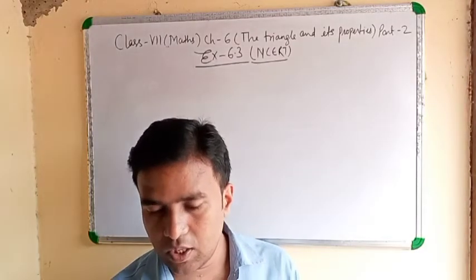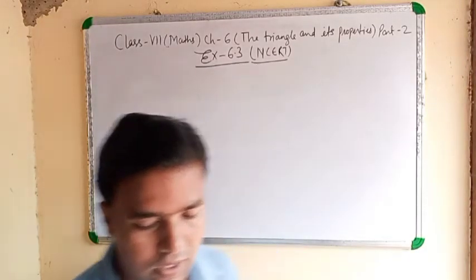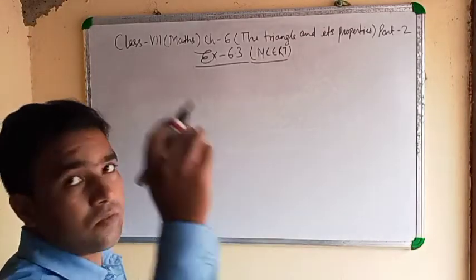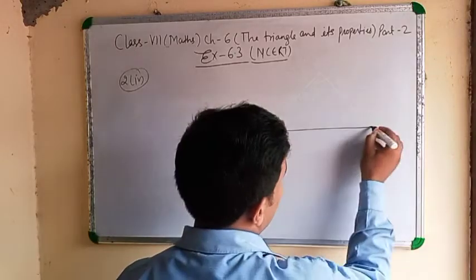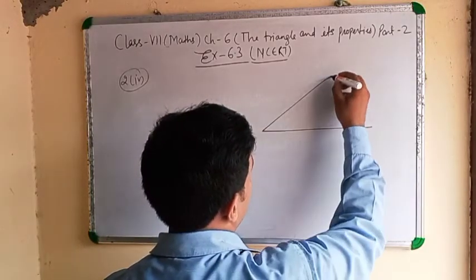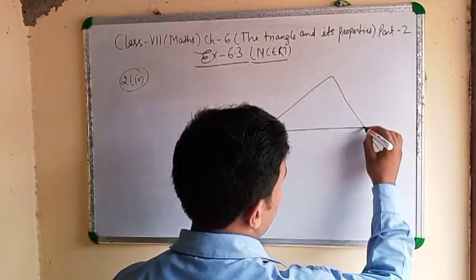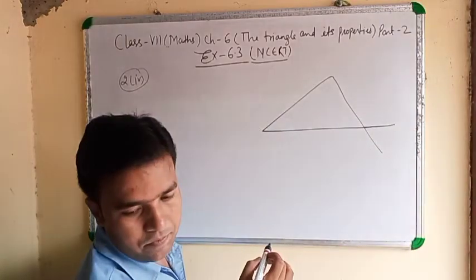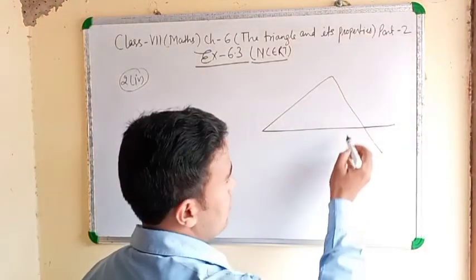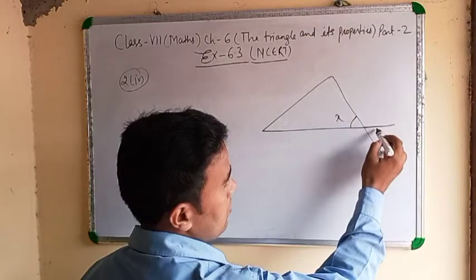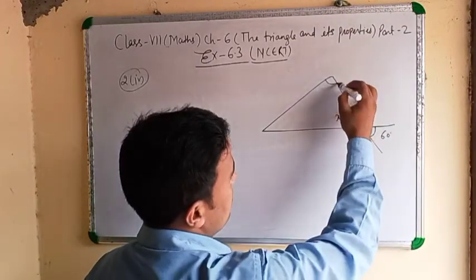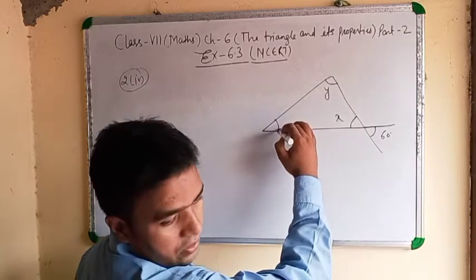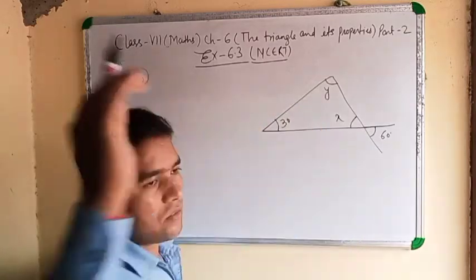Second and third you can do. Fourth part I am explaining to you. Figure is, clear? It is x, it is 60, it is y, and it is 30.